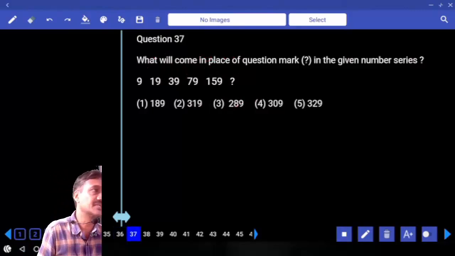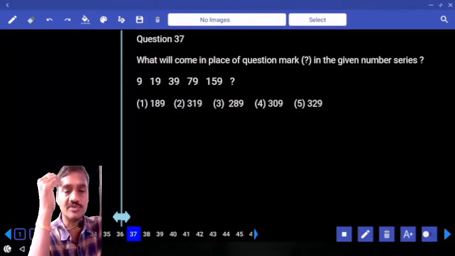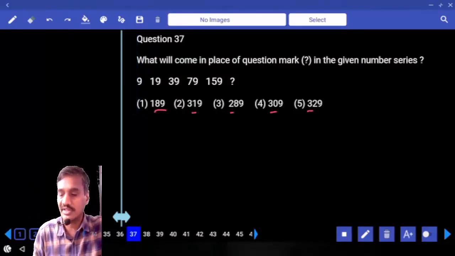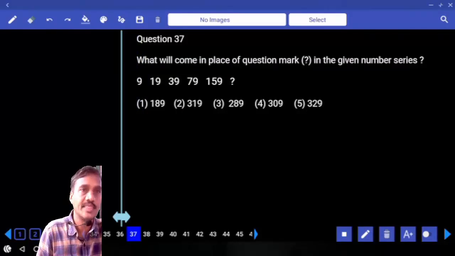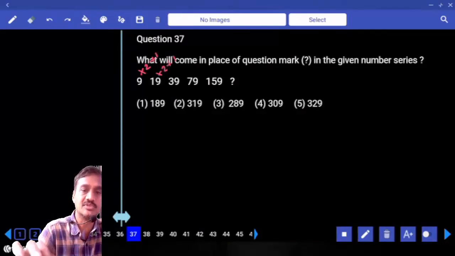Then coming to this 37. Now if you check out here, numbers starting with 9. Choices shown 300, 200, 300 and so on, and the numbers are increasing at a very fast rate. Hence, combination or product. Now in this, 9 and 19. 9 into 2, 18 plus 1, 19. 19 into 2, 38. 38 plus 1, 39.